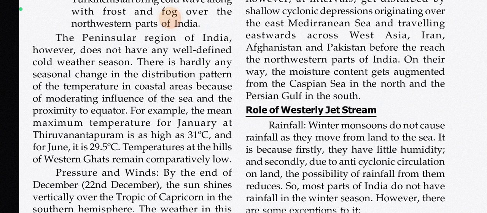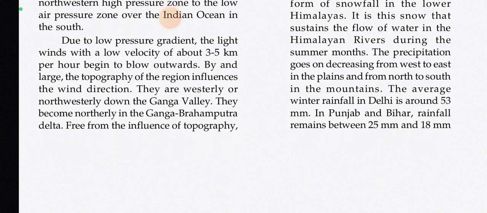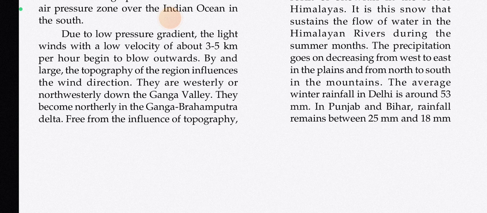As a result, winds start blowing from the northwestern high pressure zone to the low air pressure zone over the Indian Ocean in the south. Due to low pressure gradient, light winds with a low velocity of 3 to 5 km per hour begin to blow outwards. By and large, the topography of the region influences the wind direction. They are westerly or northwesterly down the Ganga valley.